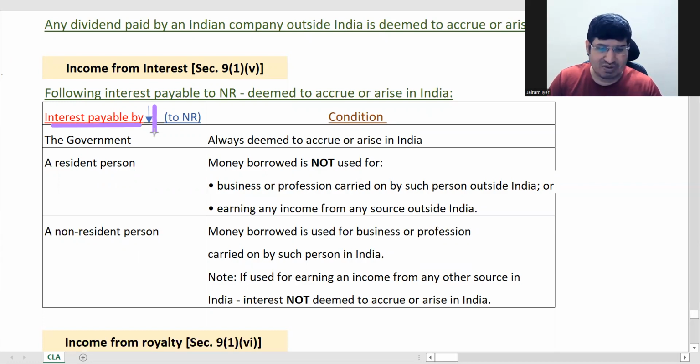So this is interest payable by basically the government, by any resident, by a non-resident. Interest is payable by these three. The first thing is interest is payable by government to NR. In all these three cases, the interest is being paid to NR.